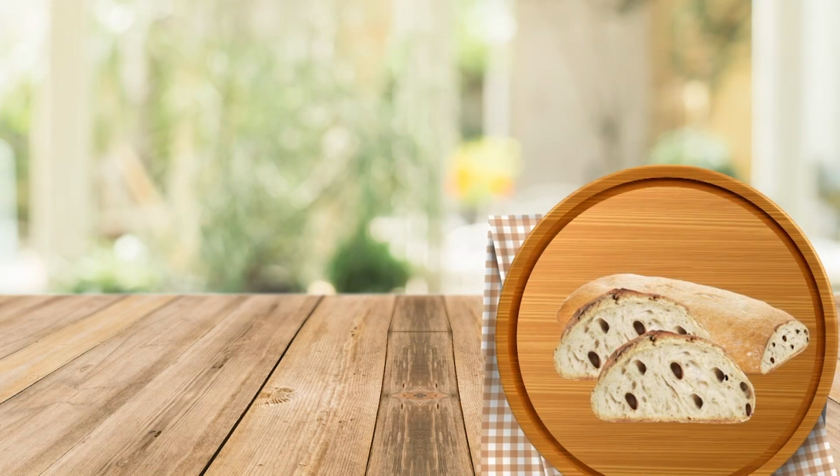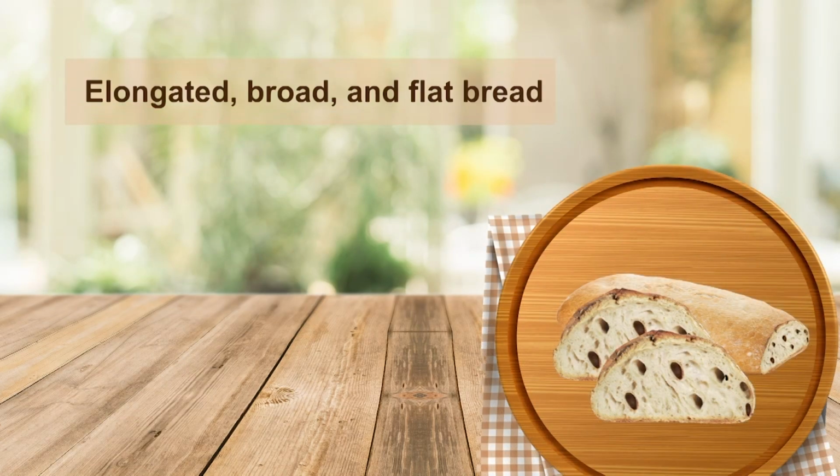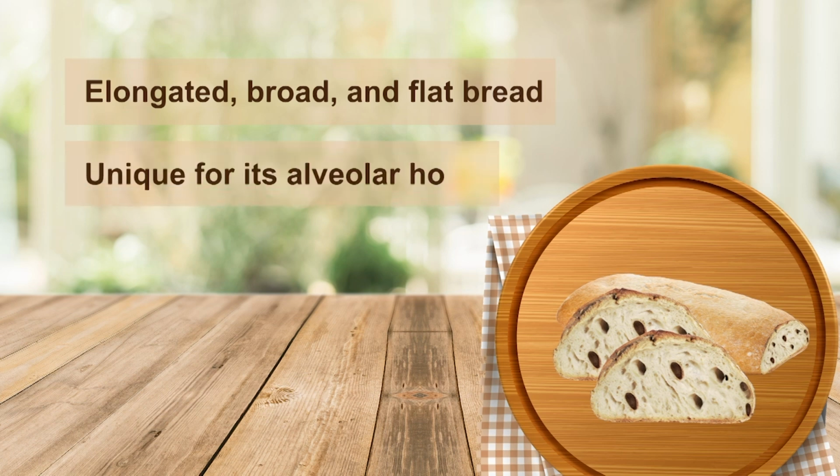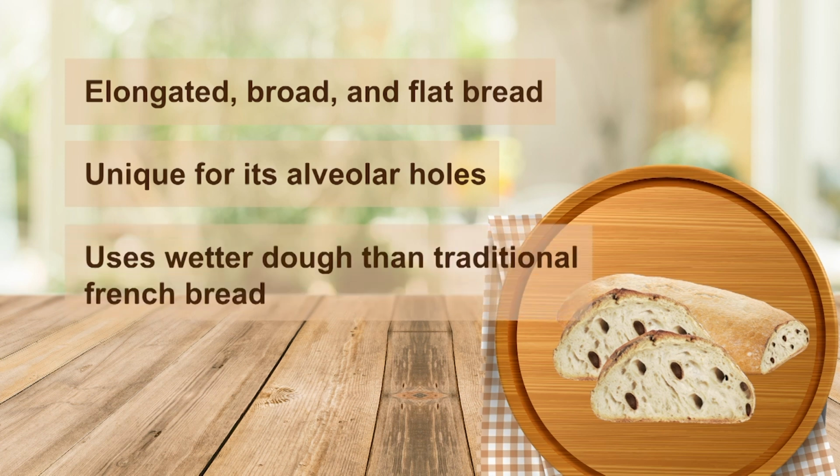Ciabatta. Ciabatta is somewhat elongated, broad and flat and is baked in many variations, although unique for its alveolar holes. Ciabatta is made with strong flour and uses a much wetter dough than traditional French bread.